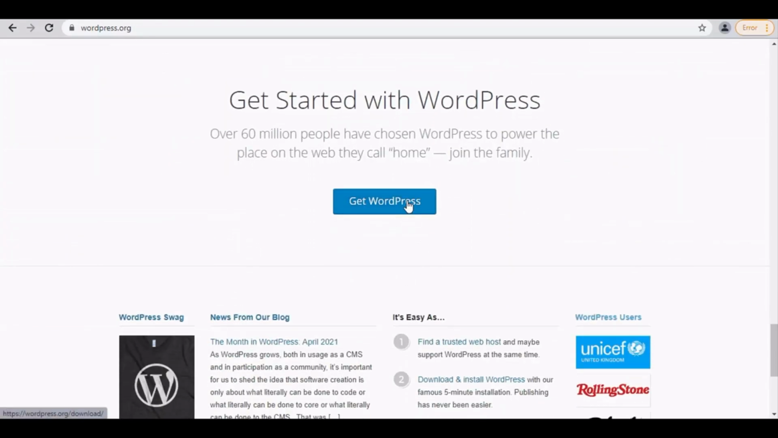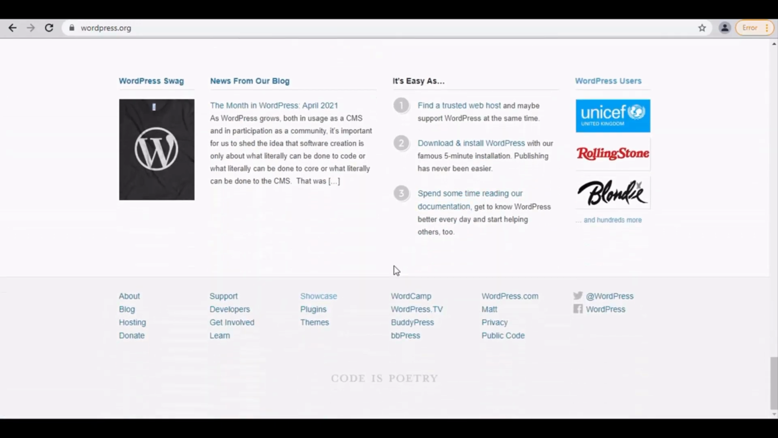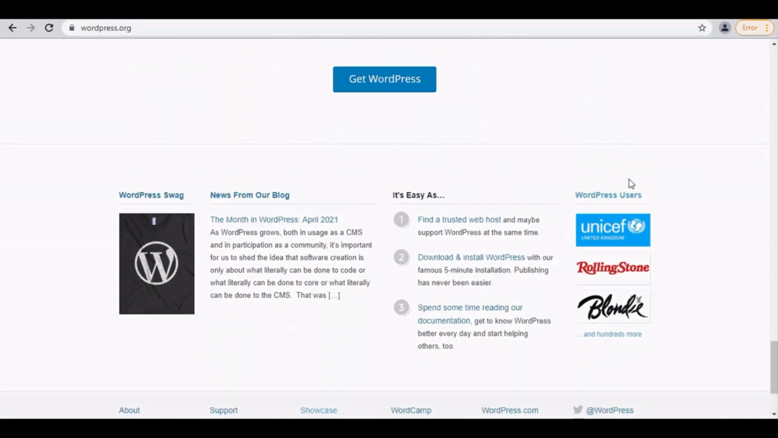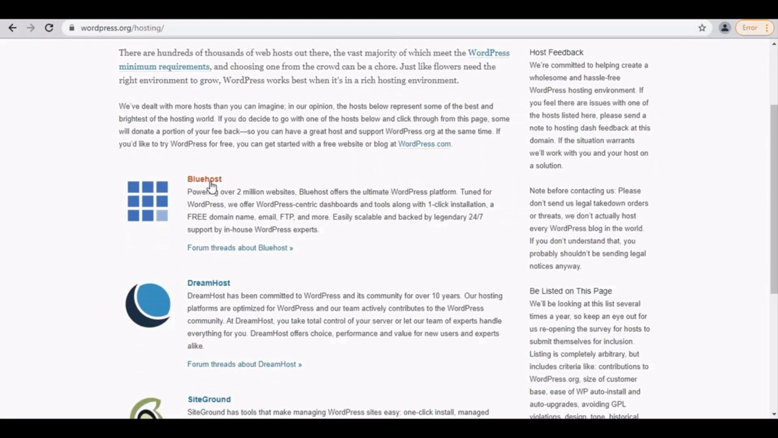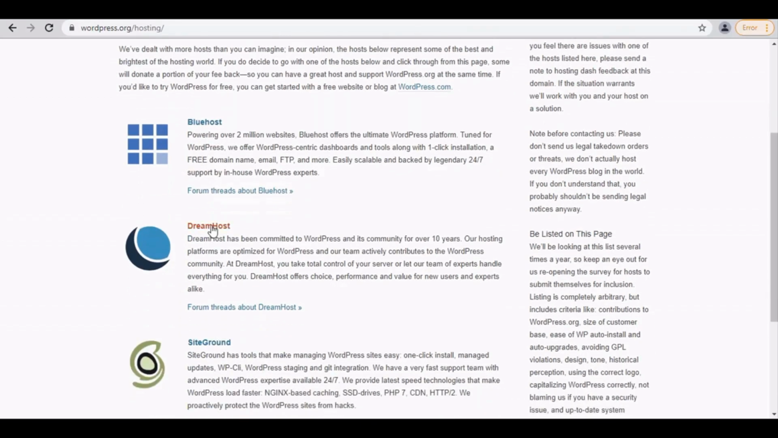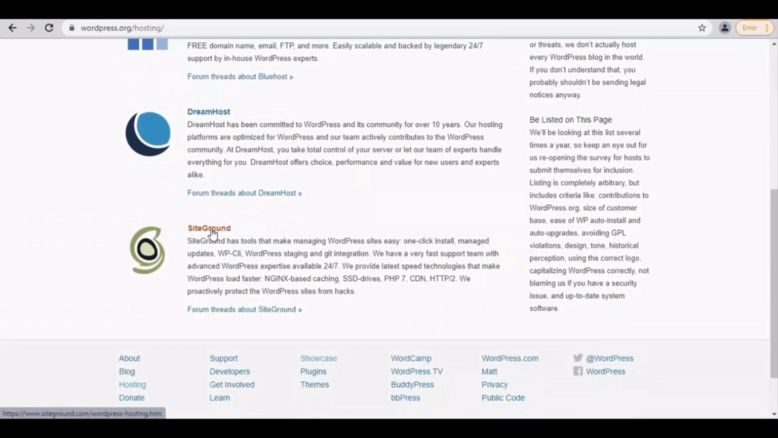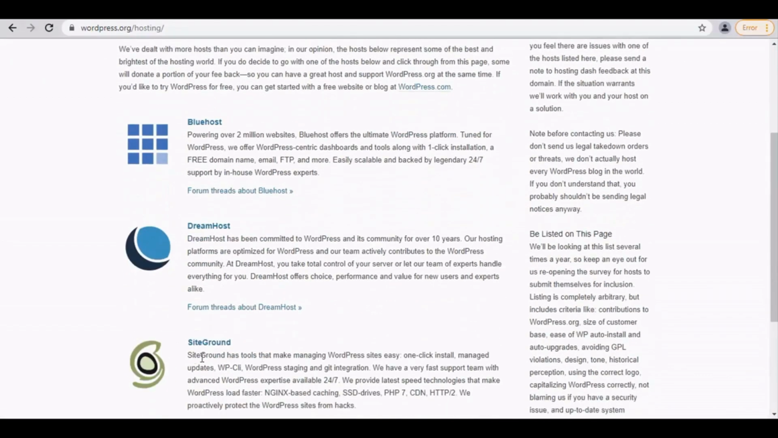Finally, we have Get Started with WordPress with the Get WordPress button. Below it, on right, we have this small WordPress users section to see its users. On top, we have Showcase, Learn, Themes, Plugins, Mobile, Support. Inside it we have Documentation, Forums. Next is Get Involved. Inside it we have 5 for the future. Then About, Blog, Hosting. Select Hosting. Here you can see all the hosting providers. Bluehost, DreamHost, SiteGround. So basically this is an introduction to WordPress.org.